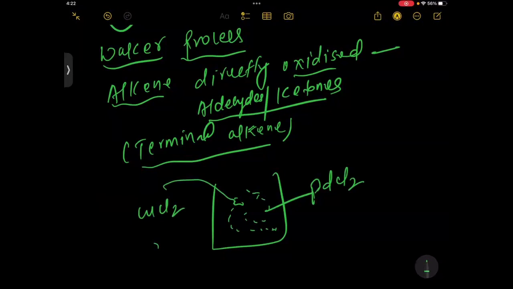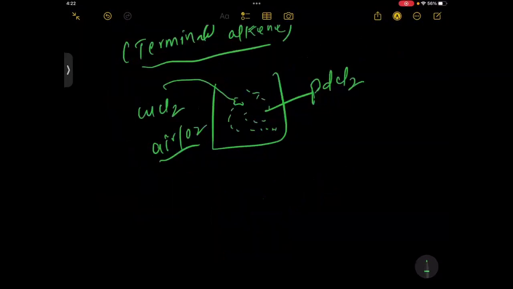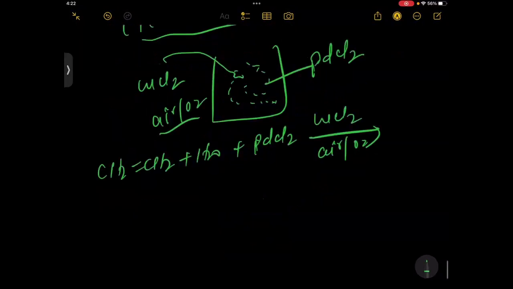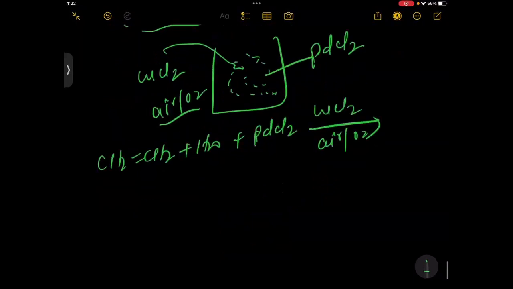Means we have CH2 double bond CH2 and H2O you have taken, plus PdCl2 in the presence of CuCl2 and air or O2. So what will happen, students? That will form CH3CHO plus Pd, and the 2 hydrogens will form 2HCl.